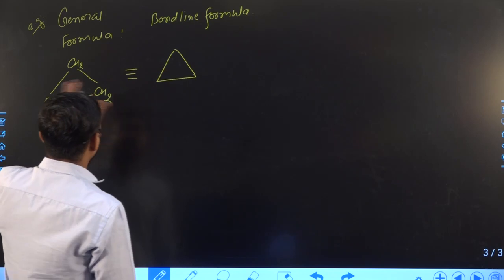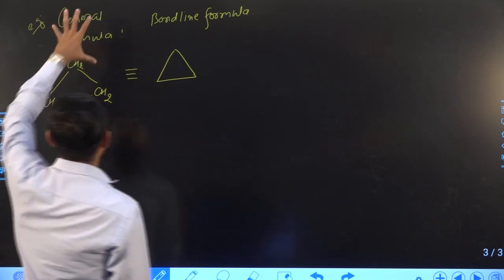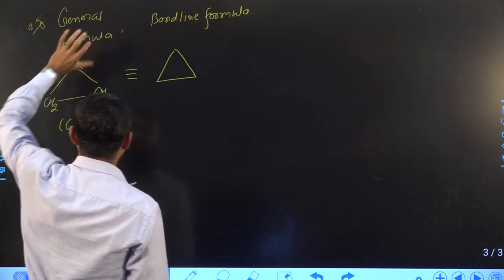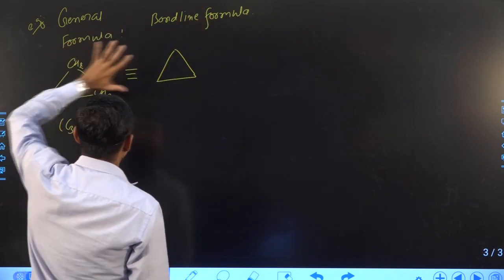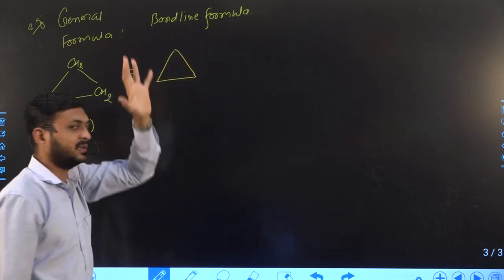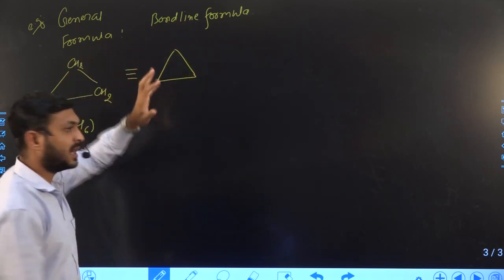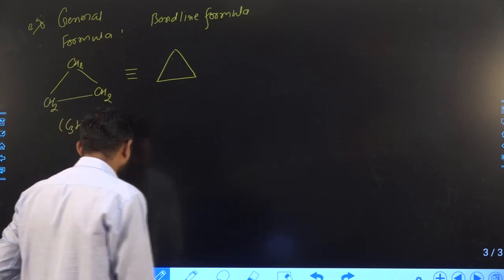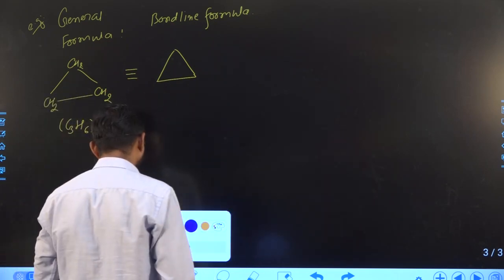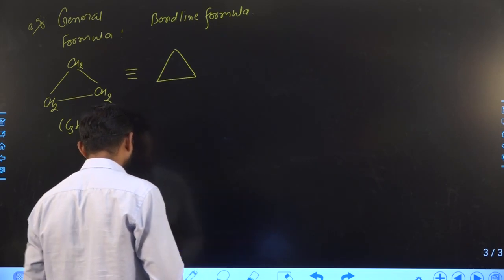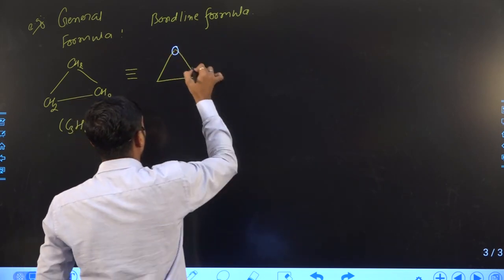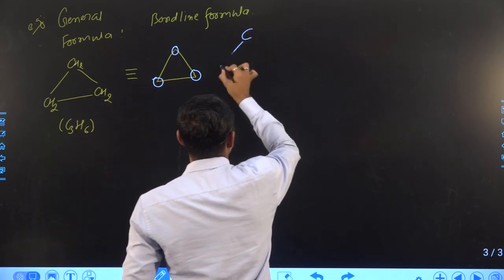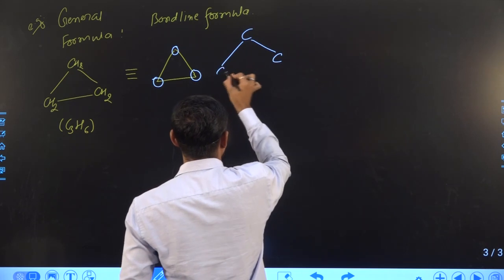Now how we can convert? Generally, the main difference between the general formula and the bond line formula is that here the carbon and hydrogen we will hide. That means what is the difference? Carbon and hydrogen we cannot represent. Right. Here you can consider all the points, that is carbon. In all the points we will consider carbon.